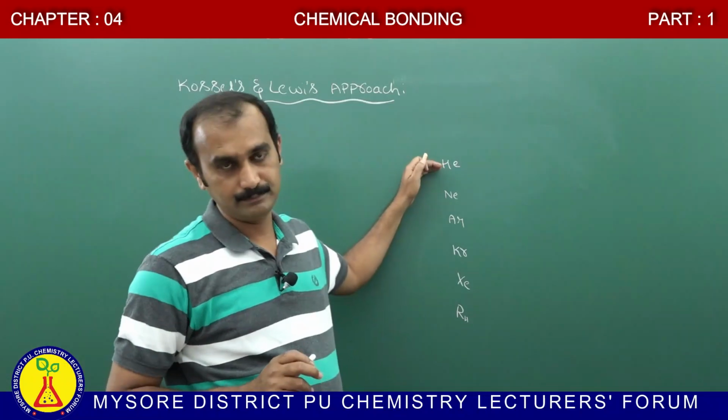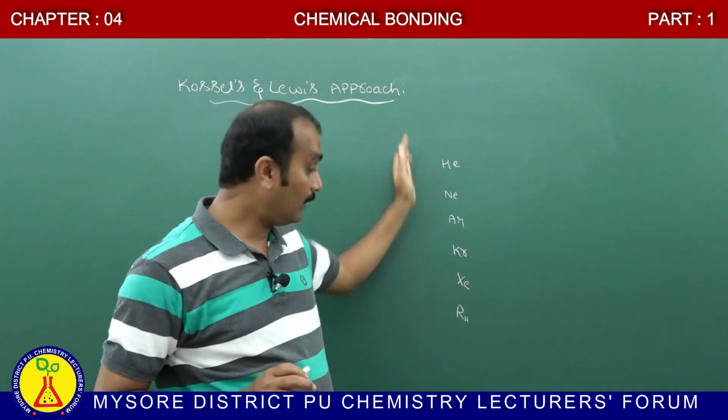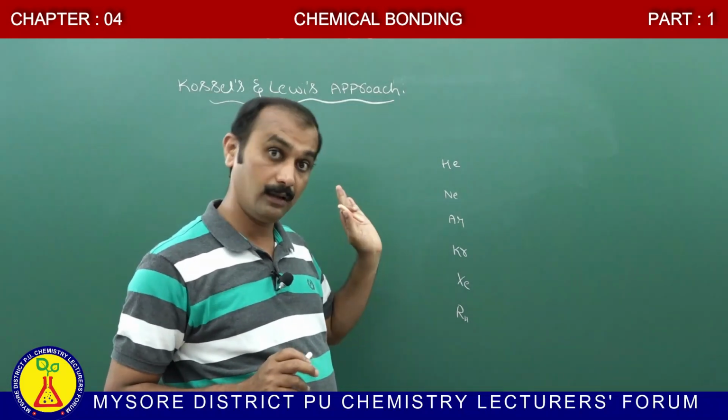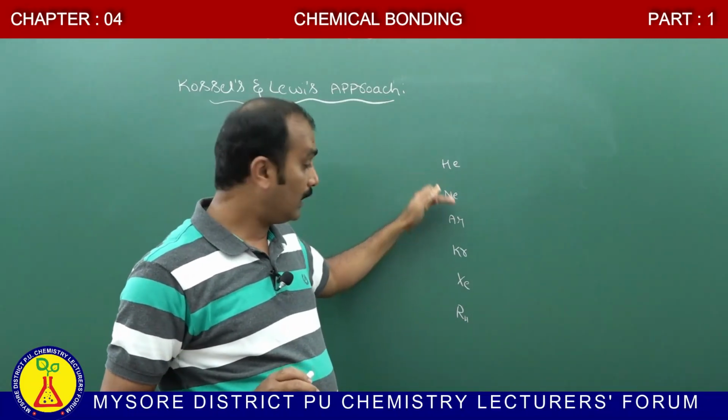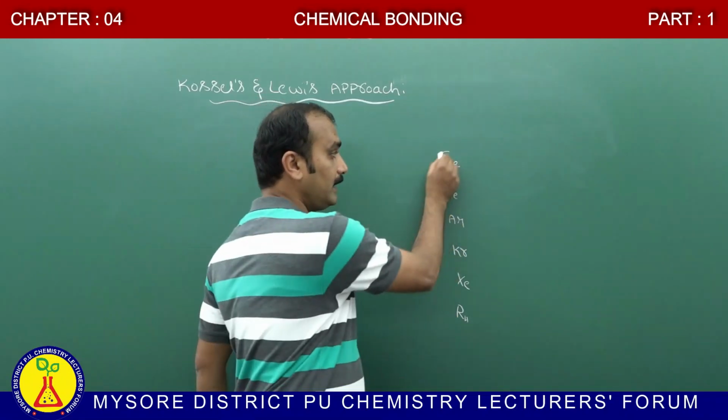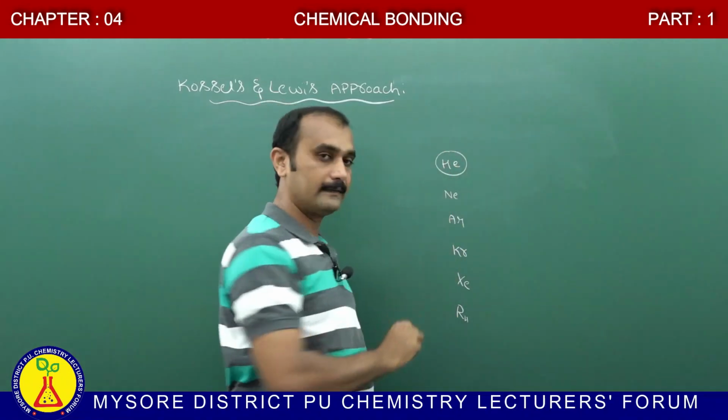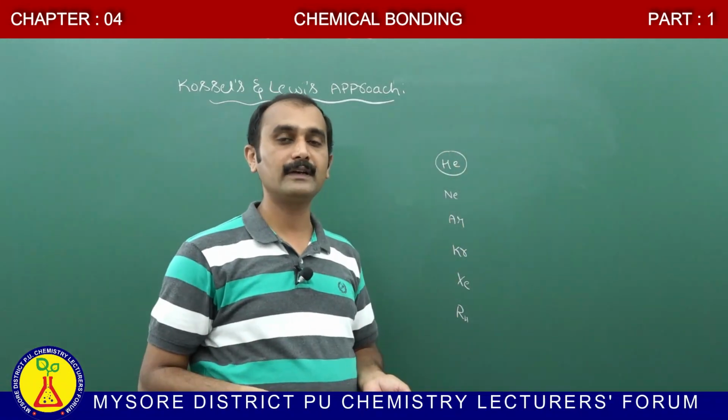Except helium, all the noble gases are stable. All the noble gases except helium have 8 electrons in the outermost shell.